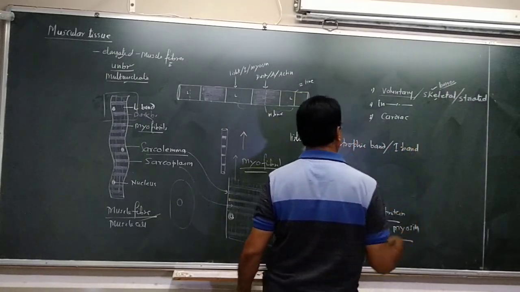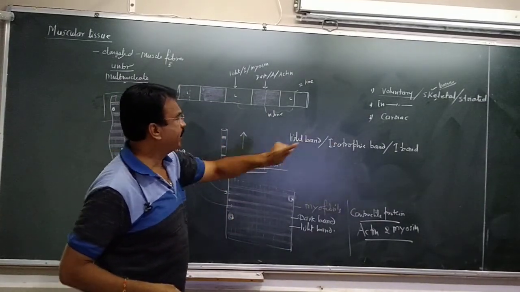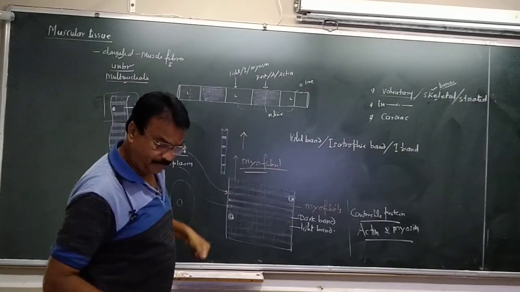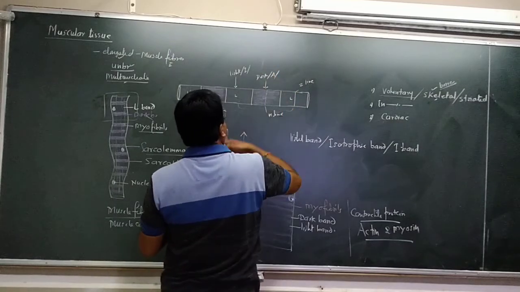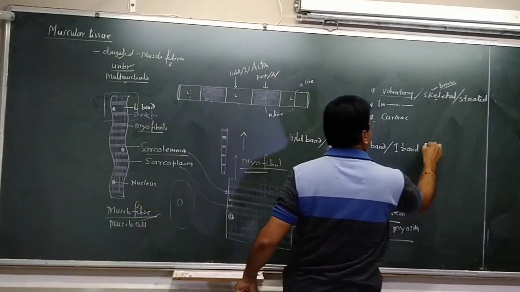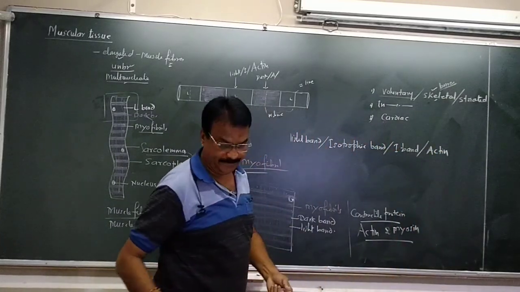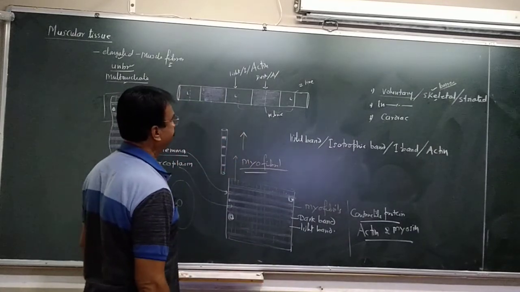I for isotropic. This light band is made up of a special type of protein, that is actin. Actin protein is there in the light band. So the light band has the actin type of protein.